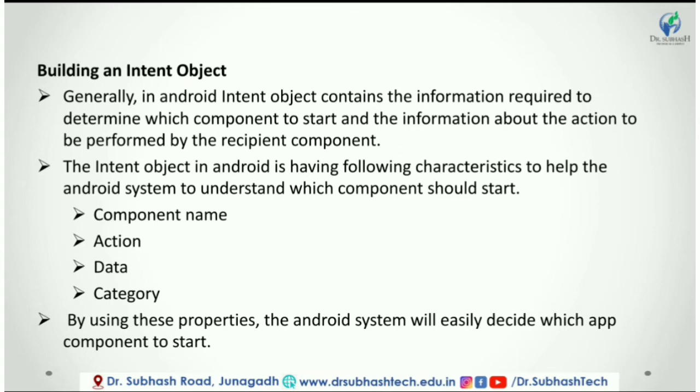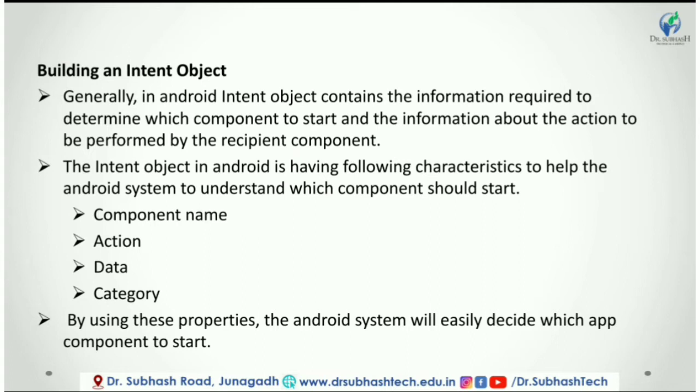Building an intent object. Generally in Android, an intent object contains the information required to determine which component to start and the information about the action to be performed by the receiving component. The intent object in Android has the following characteristics to help the Android system understand which component should start. First, component name.